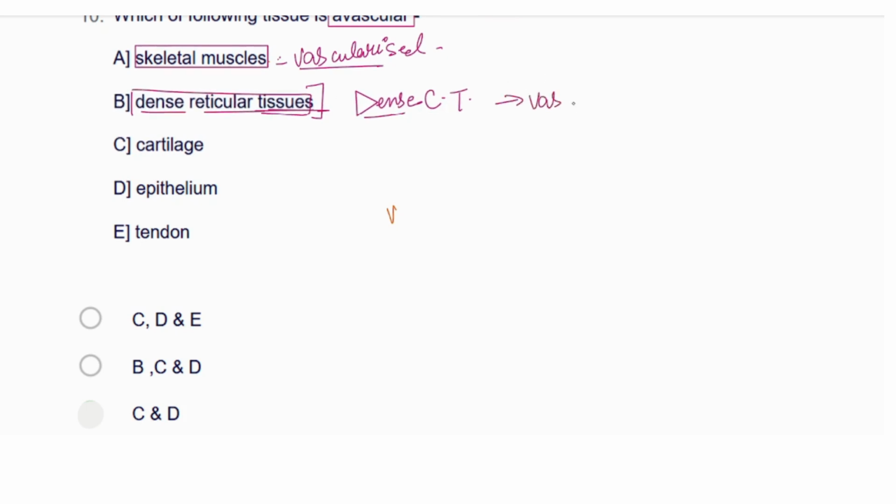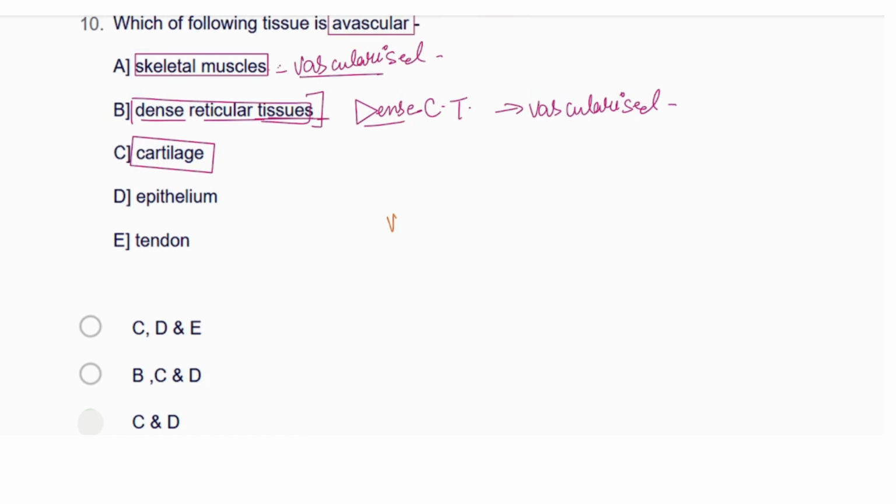So it is vascularized. Then third is cartilage. Cartilage is actually not having that many blood vessels, because in the cartilage there would be no diffusion of the gases, no that much exchange of the gases. So we will call it avascular.